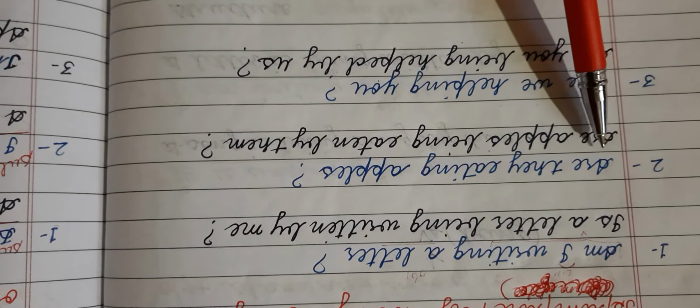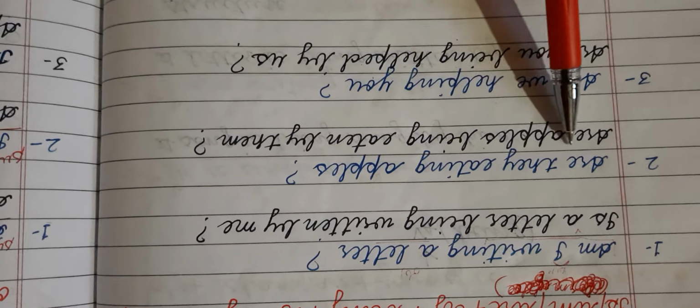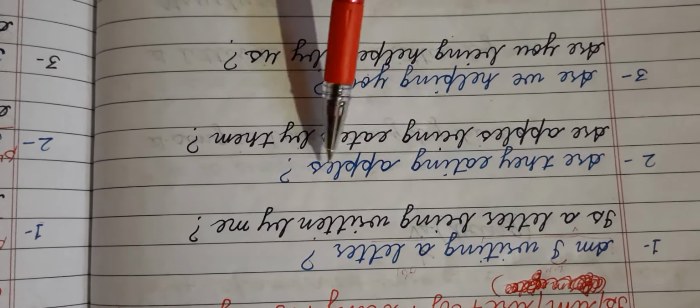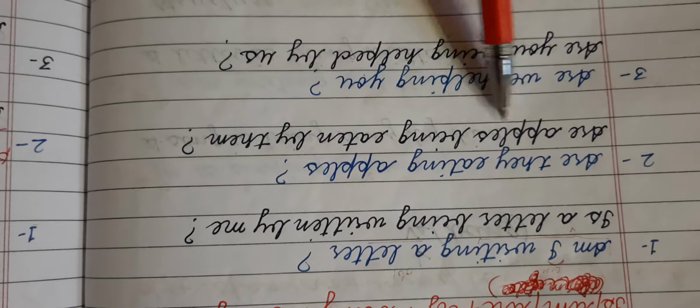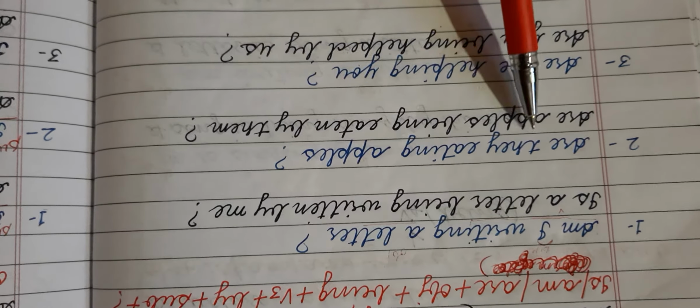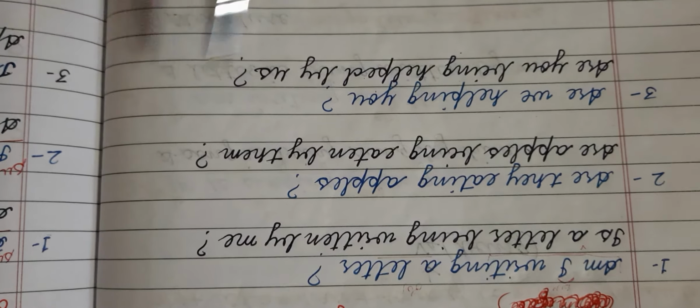Now look at the next one. Are they eating apples? So first we have to write down is, am, or are. So are will be used with apples. After that the object, then being, then the third form eaten, then by, and at last they will become them here, and at last we have to put down a question mark.